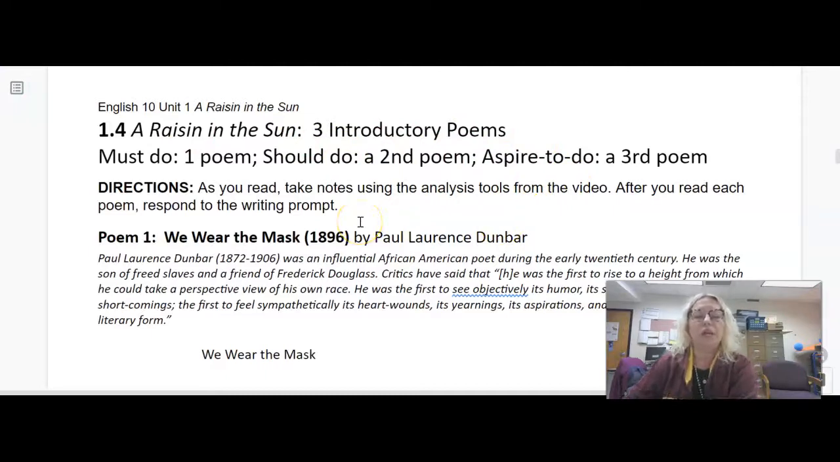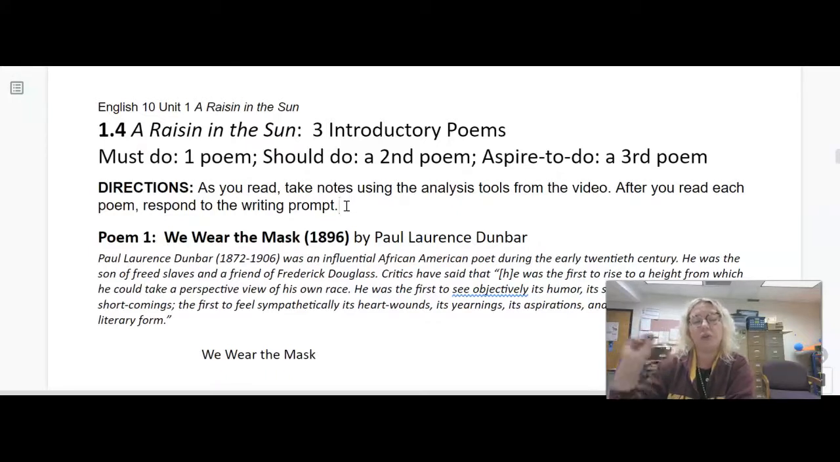In this video, I'm going to show you how to analyze the poems, and I'm also going to change the directions a little bit. The directions tell you, as you read, take notes using the analysis tools from the video. That's still going to be true. After you read each poem, respond to the writing prompt. The one thing that is different is that the must do is that you analyze one poem. The should do is you analyze two, and the aspire to do is you analyze all three.